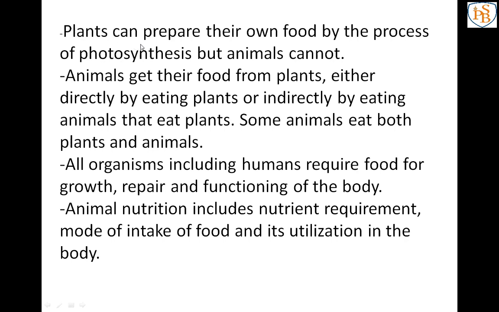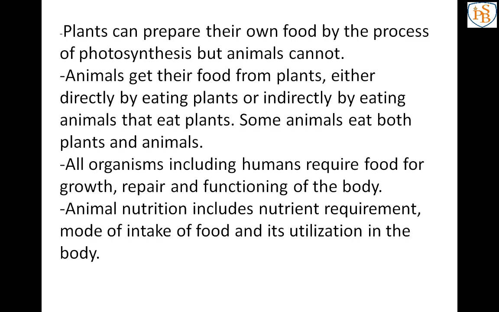See, plants can prepare their own food by the process of photosynthesis, but animals cannot. So this first point, you know that plants are making food. They are not dependent on us. We are dependent on plants. See, animals get their food from plants either directly by eating plants or indirectly by eating animals that eat plants.